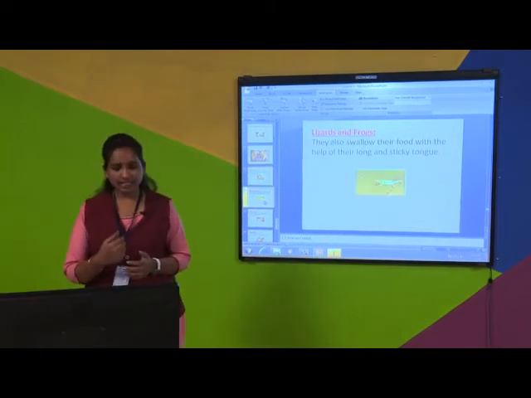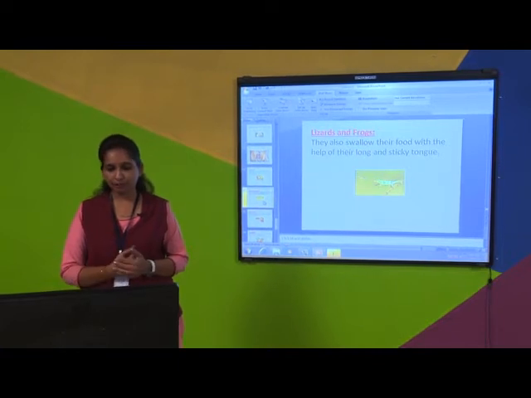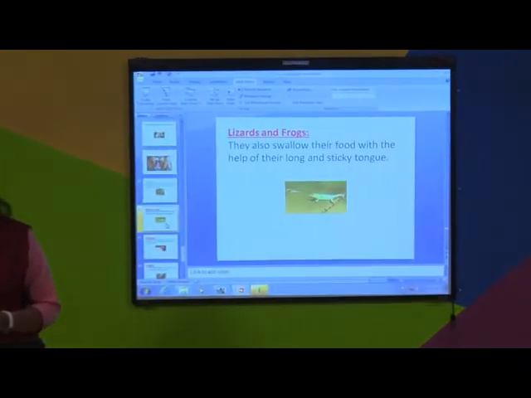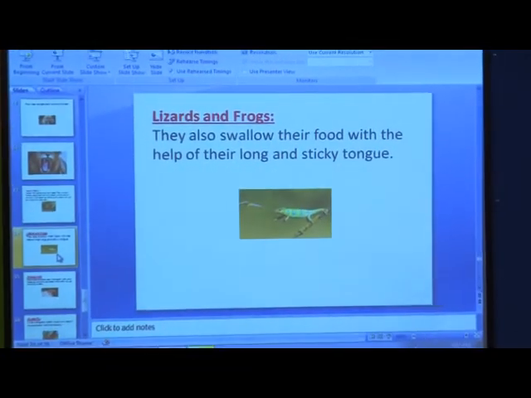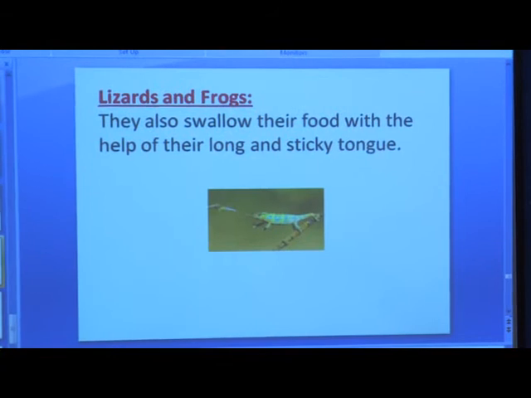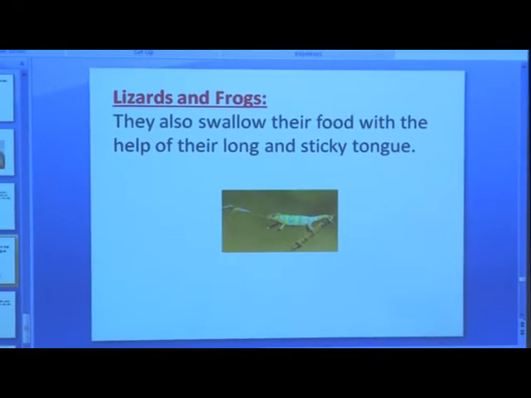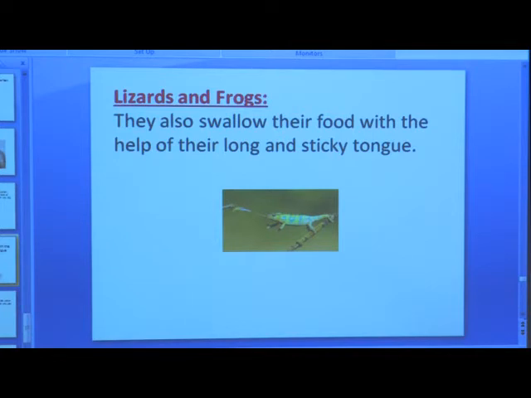See, can you see lizards and frog? I have shown you the frog. See, frog has a very long and sticky tongue. Even frog, what will they do? They will swallow the insect as it is. They will not chew the insect. And how will they catch the insect? With the help of their sticky tongue. So lizards and frogs swallow their food with the help of their long and sticky tongue.